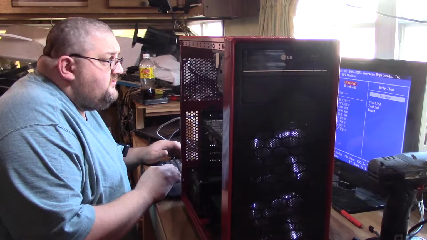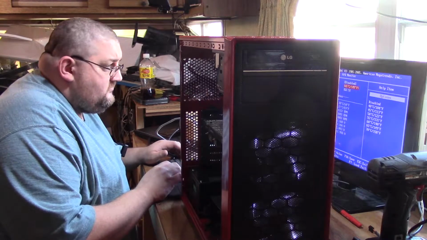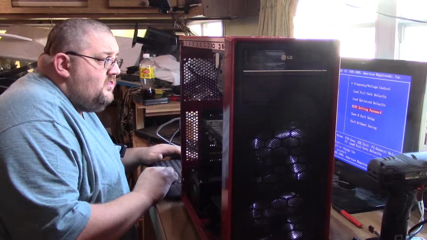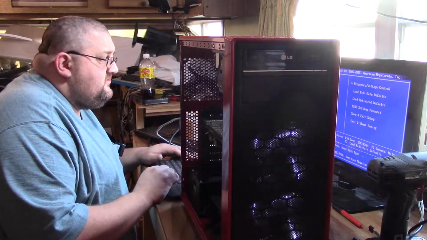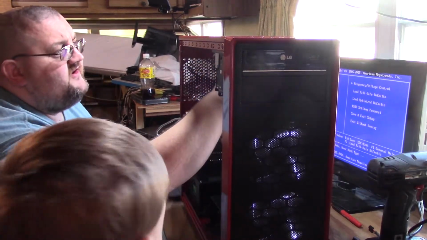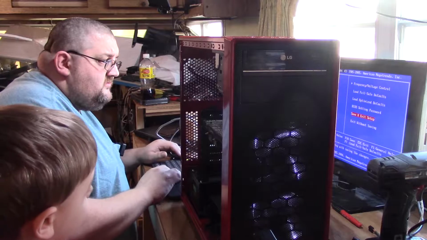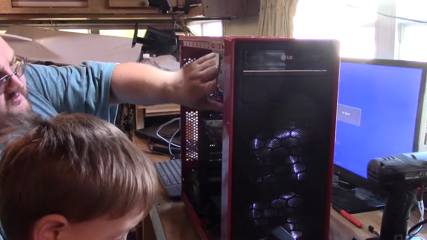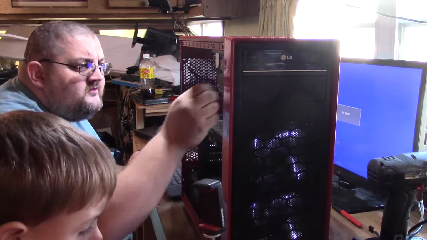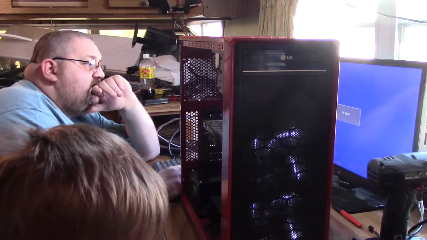What we're trying to find is... we'll load optimized defaults. I might switch to a different fan, put a different fan in it. I don't like how loud that is. I mean, they can probably hear it in my microphone. I just want to see if it kicks down.